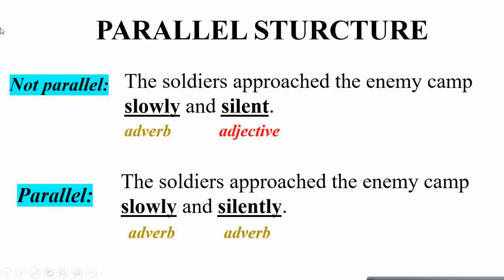Another example. The soldiers approached the enemy camp slowly and silent. Slowly is an adverb followed by an adjective, silent, which is wrong. To make them parallel: the soldiers approached the enemy camp slowly and silently. Slowly is an adverb and silently is an adverb.